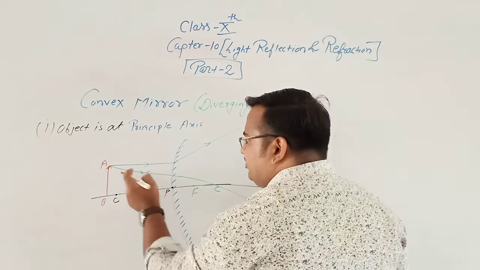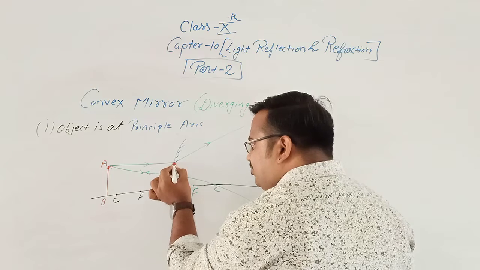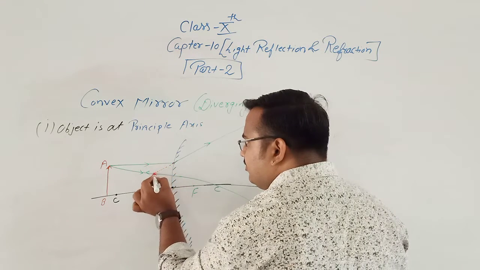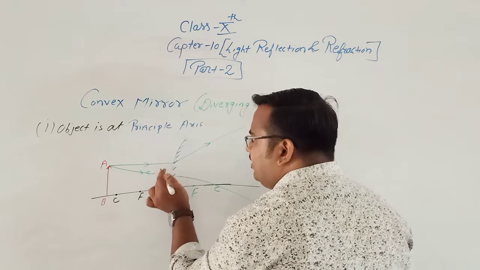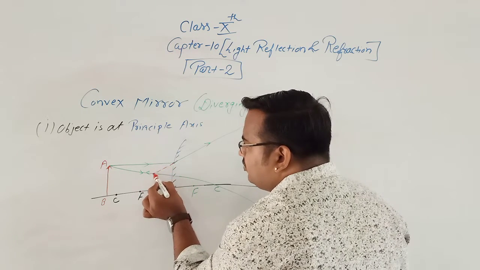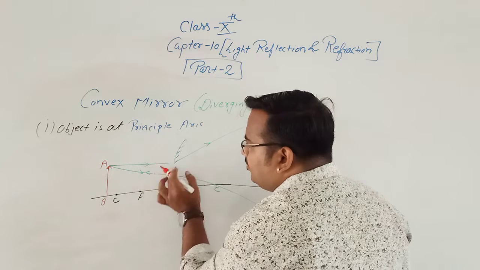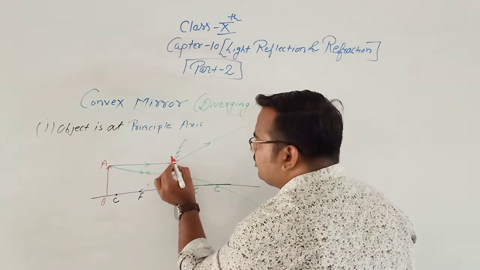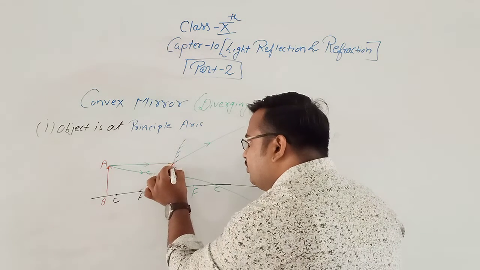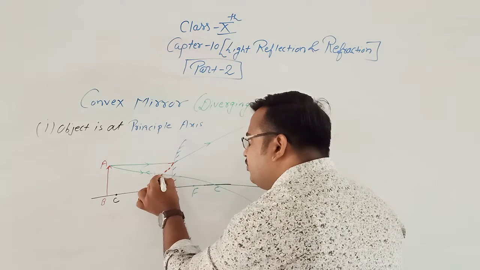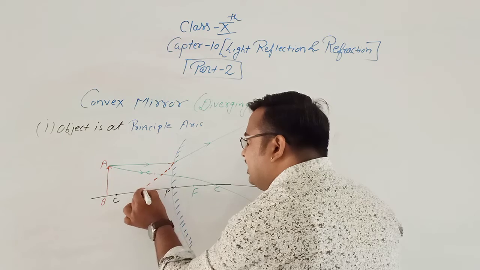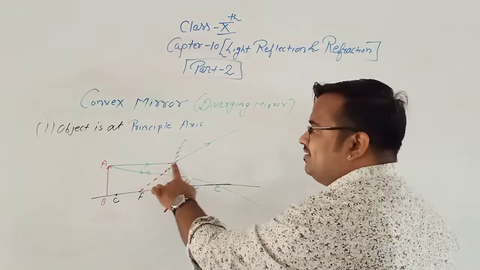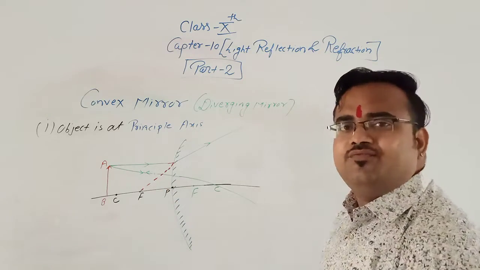Like this. Now see, this is the ray. Now we can produce this ray as, okay, if it is parallel to the principal axis, it passes through the focus. Clear? So we have produced this ray towards the focus, and with the help of the rule, if it is parallel to the principal axis, then the reflected ray is passing through the focus.